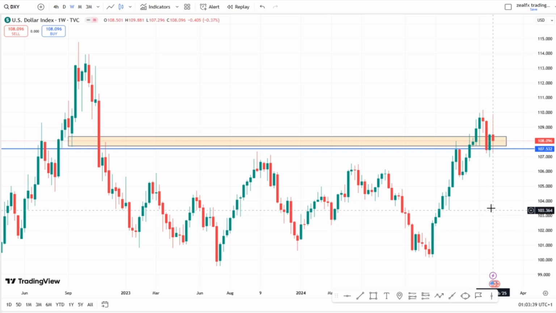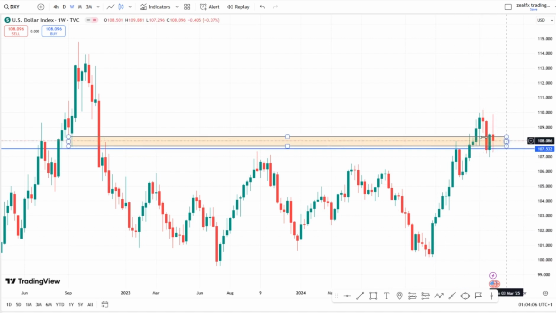Hello traders. The dollar index this week remains on a sideways trend on the weekly charts. So long as we have price on this support level and we also have price on this resistance level, it shows that price currently remains on a sideways trend for this particular level. But the current market structure of the dollar index still remains an uptrend.